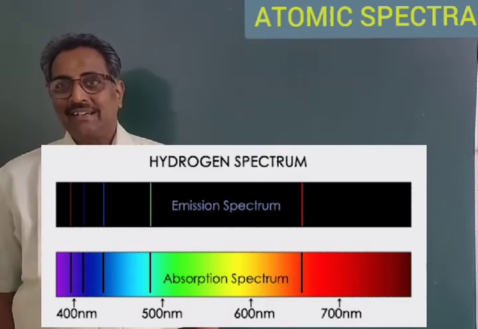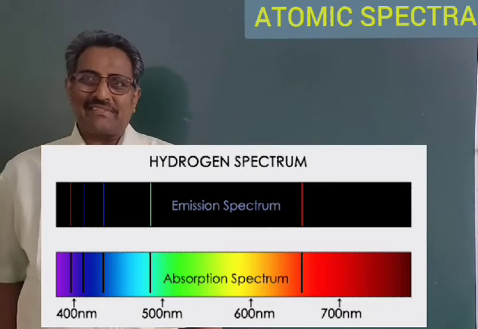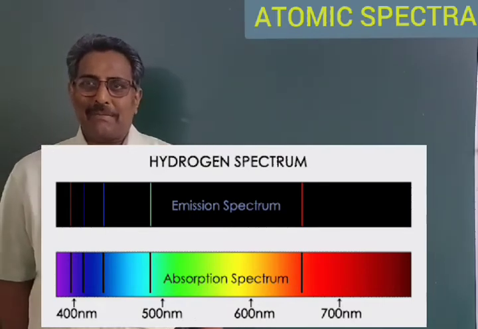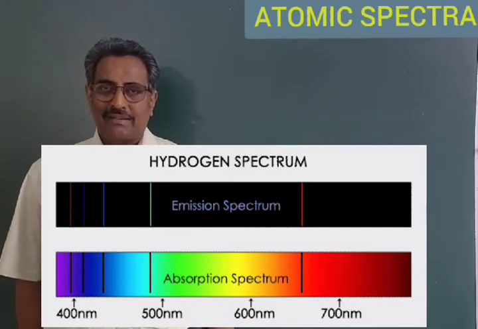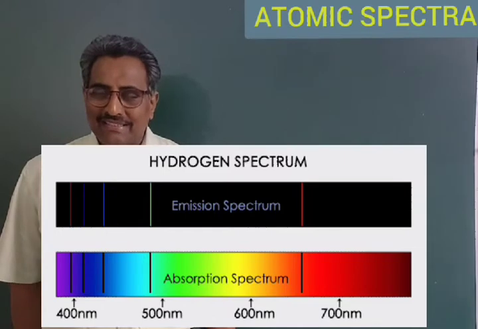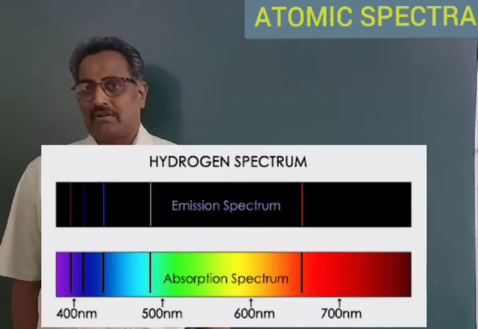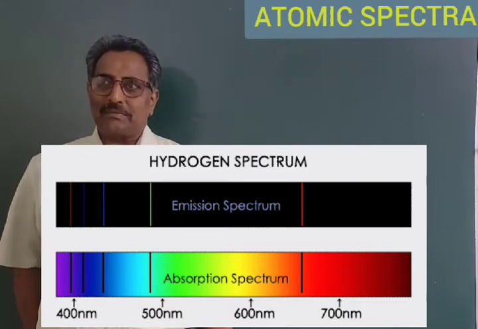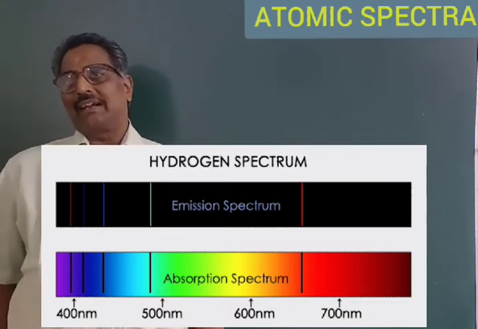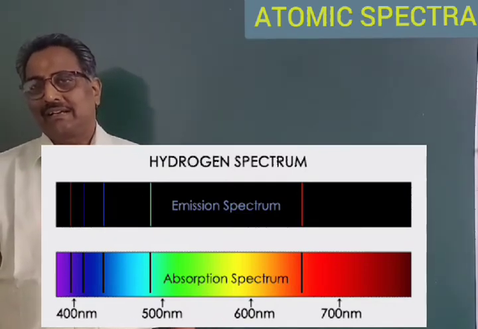That is, the frequencies of the bright lines in the emission spectra on the dark background are the same as the frequencies of the dark lines on the bright background. That means radiations absorbed by the element are the same as the radiations emitted by the element.